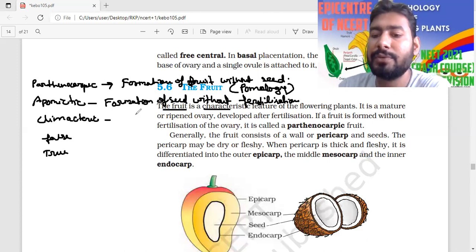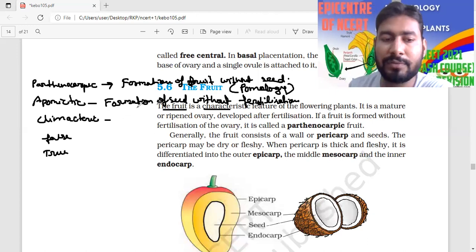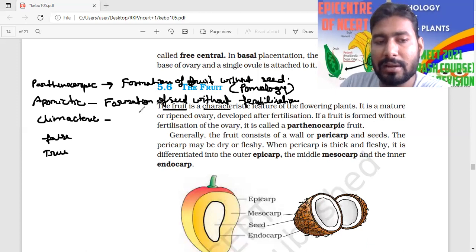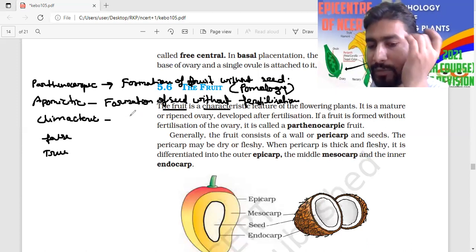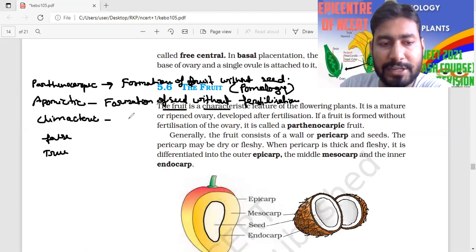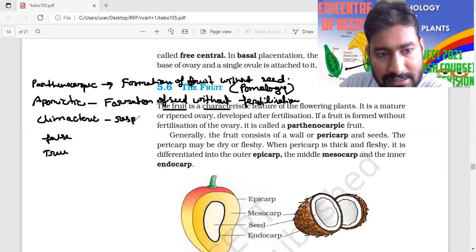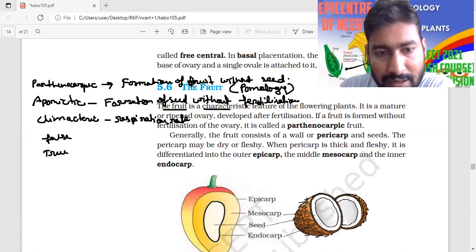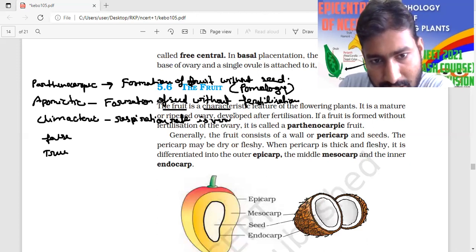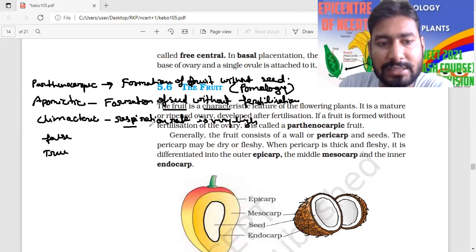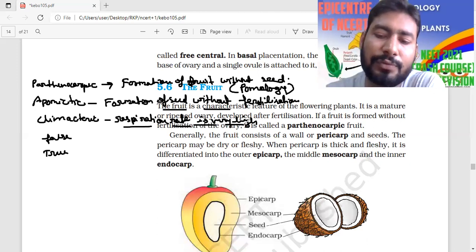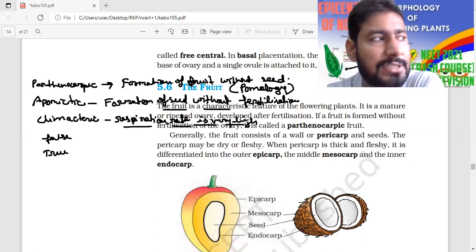And the last one is the climacteric fruit. Climacteric fruit means those fruits which you have plucked from the plant. Okay, plucked from the plant. And if you put them anywhere, during the ripening time the respiration rate of this type of fruit is very high. So this is called the climacteric fruit. Such type of fruit has a very high respiration rate. So such type of fruit is called the climacteric fruit. Climacteric fruit means when you pluck this fruit from the plant, if you put it anywhere, it will start to ripen.